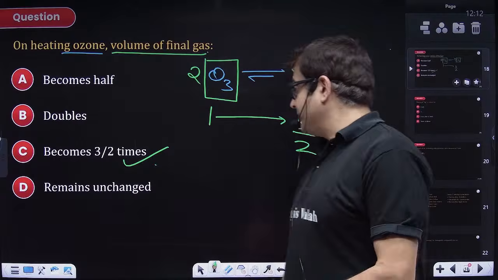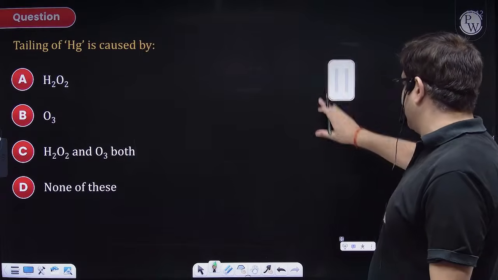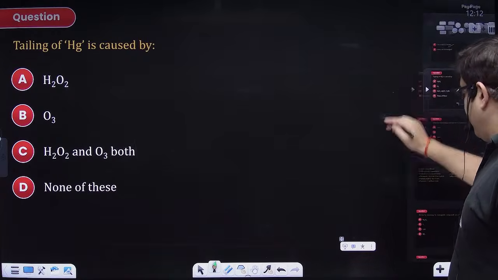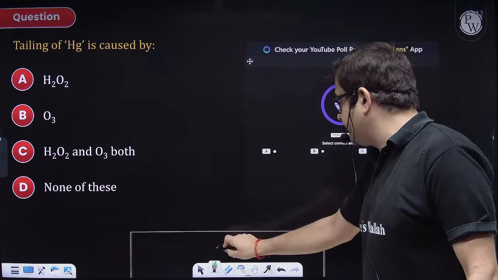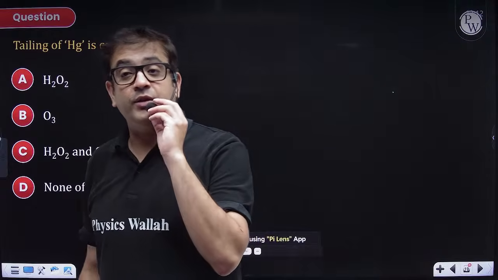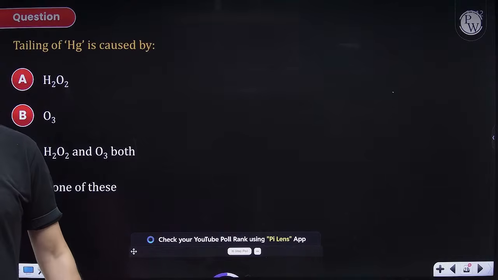Chalo. That's why I have intentionally put this easy question in between. Again, a single correct one, beta, giving you 30 seconds for this. Shoot. Shoot. Perfect. Shoot. Tailing of mercury.